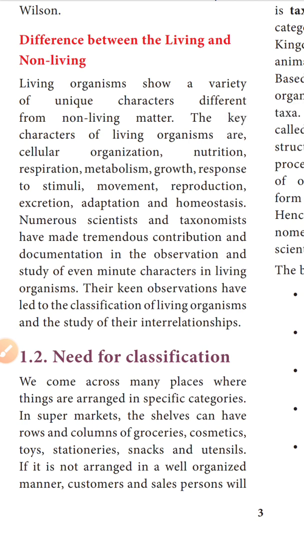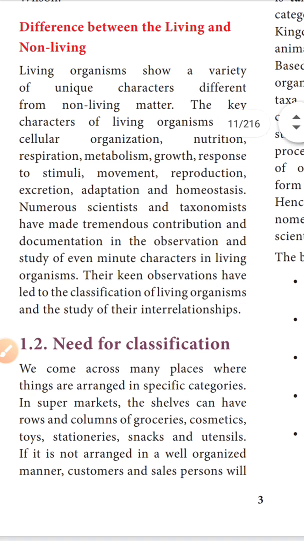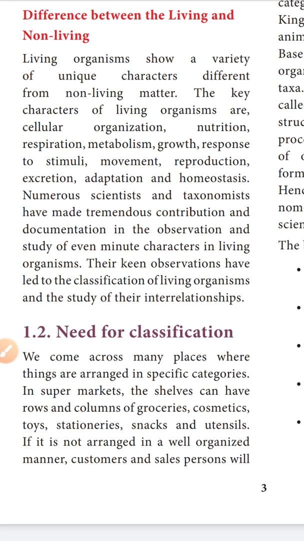Nutrition means whether the organism is autotrophic or heterotrophic. Auto means self, troph means nourishment. So which organisms have autotrophic nutrition, and which have heterotrophic nutrition? Hetero means dependent on others, and troph means nourishment. The next one is respiration: through which organ does the organism respire? This is respiration. Then metabolism. Metabolism is the development, whether anabolism or catabolism.